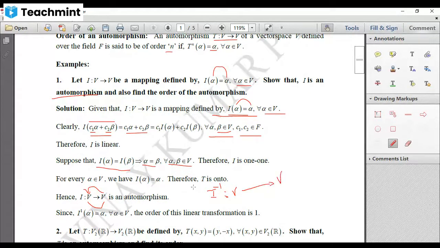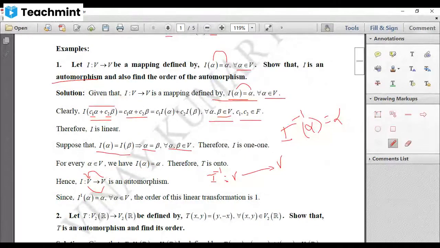But we know that I of alpha equal to alpha for all alpha belongs to V. If you send I to this side, that becomes I inverse of alpha is also equal to alpha, and that is also true for all the values of vector space V. That means we are having every element of domain as having image in codomain under the mapping I inverse. That is the required answer. Therefore, the mapping is onto.